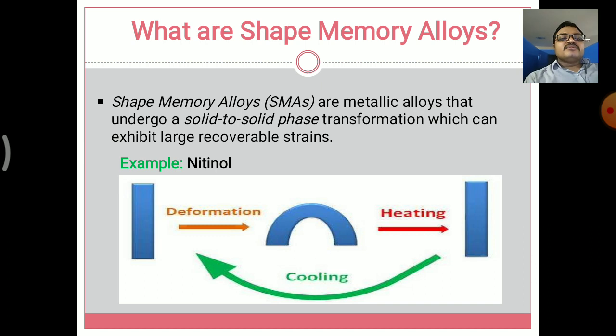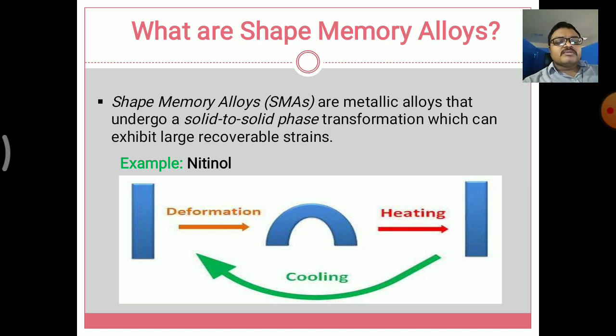But here we are using the alloys in a solid to solid phase transformation, which can exhibit different types of strains, that is, recoverable strains. The best example of a shape memory alloy is nitinol. Nitinol is a good example for shape memory alloys.